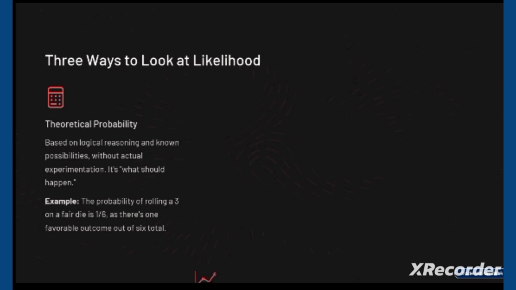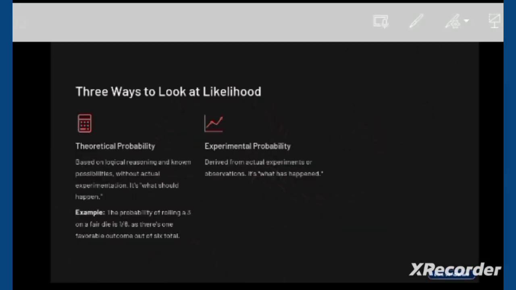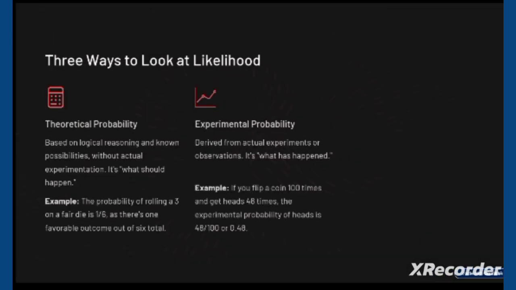Now, the second probability is experimental probability. What actually is experimental probability? It is derived from actual experiment and observation. It's what has happened, not what should happen. If you flip a coin 100 times and get heads 48 times, the experimental probability of heads is 48 over 100, or 0.48.